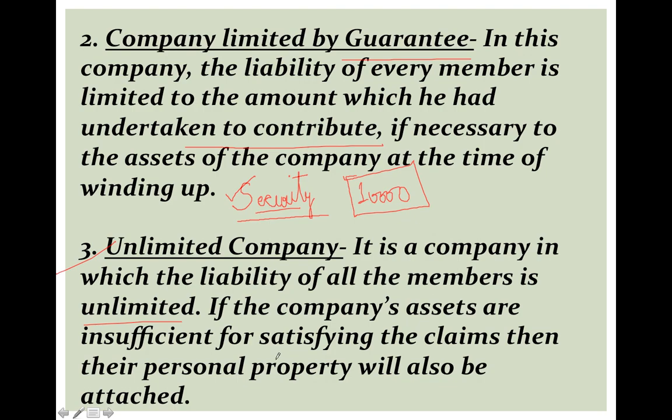If a company suffers a big loss, and the company's assets are not able to provide the money, then their personal property, including cash, jewelry, shares and debentures, will also be sold off to repay the loss. So in that case, the liability of the members is unlimited. That is the unlimited company.